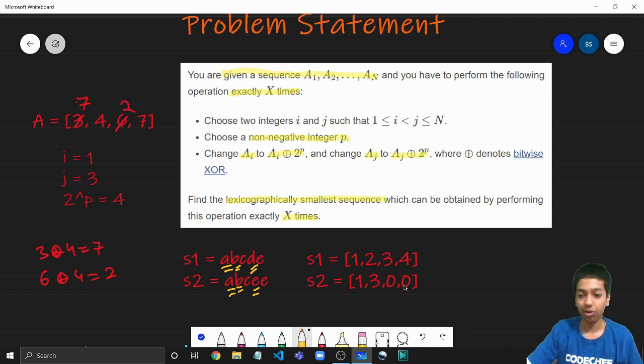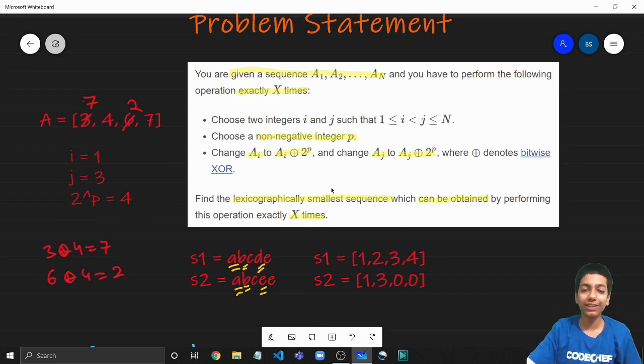Like in this case, all of them are 0, very small. And here we are given 3 and 4. But still, we are not taking into account the elements on the right. So since 2 is smaller than 3, we say that S1 is smaller than S2. Now this is the lexicographic ordering, exactly the same as the dictionary ordering. And we need to basically perform this given operation x times optimally so that we end up with the lexicographically smallest sequence which can be obtained.